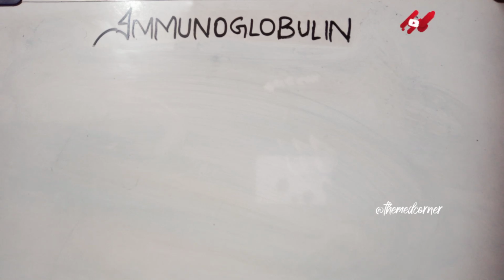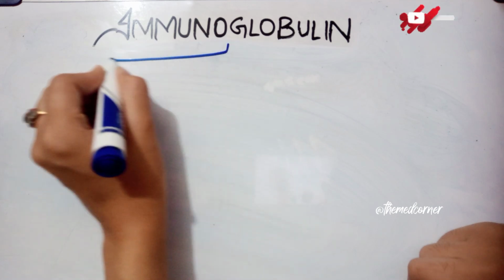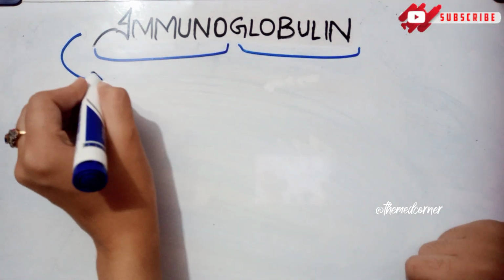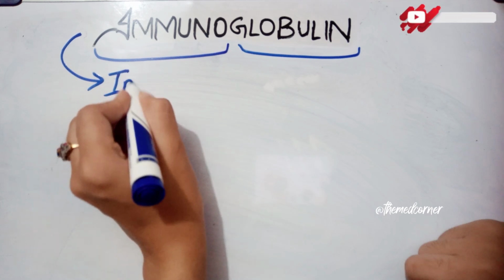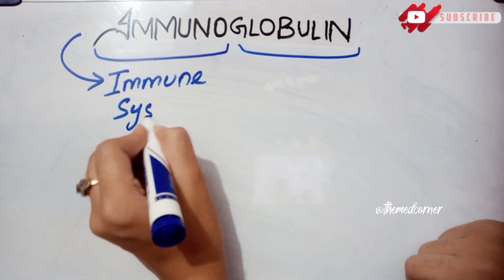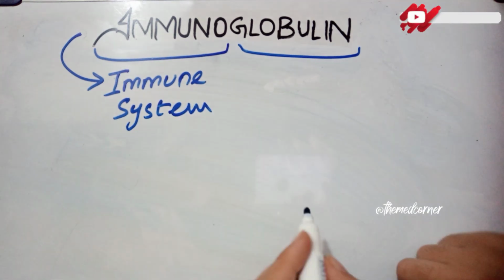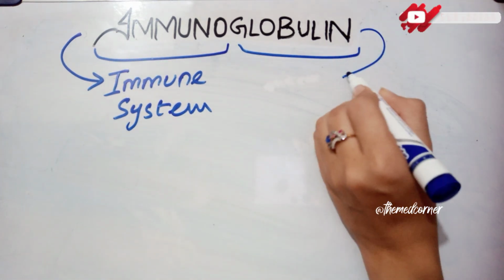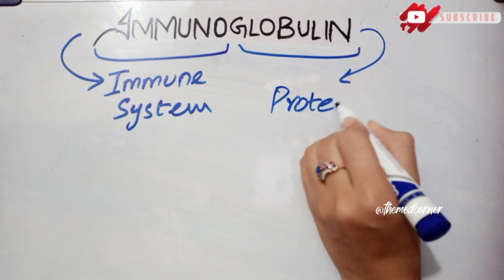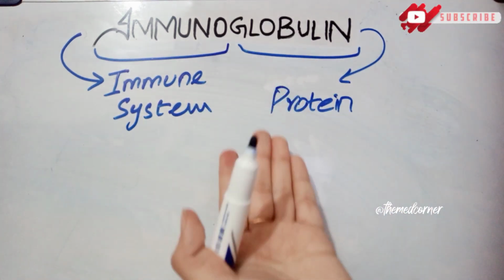So guys, let's begin with the terminology first. Immunoglobulin. The term can be divided into two parts, immuno and globulin. The word immuno is telling us that it has to do something with the immune system of the body. Now the second term, globulin, is telling us that these are certain types of protein, as we use the term globulin for proteins.